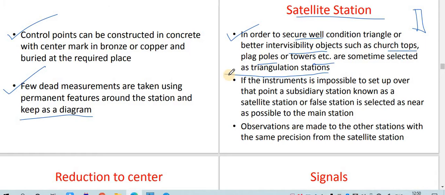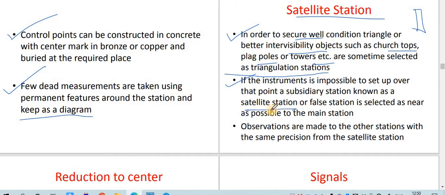So sometimes higher points such as church tops, flag poles and towers are selected as a triangulation station. Now, when these points have been selected as a station point, it is impossible to fix your instrument on a pole. It is not possible to fix your instrument on the top of the church. In that case, if it is impossible to set the instrument over that station, a subsidiary station known as a satellite station is used.